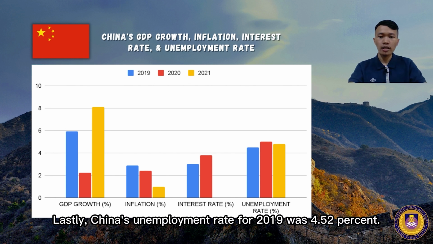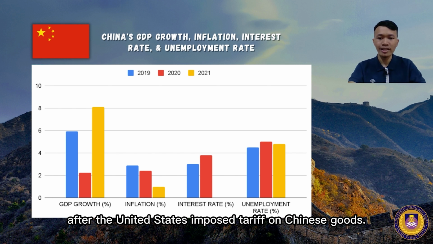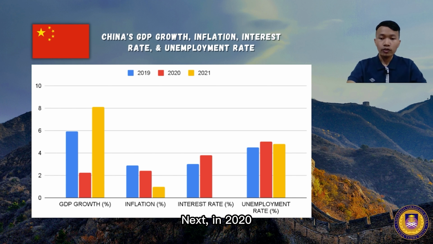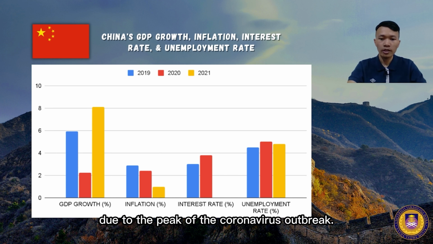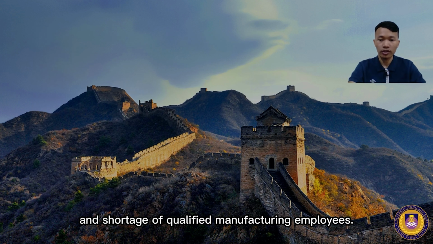Lastly, China's unemployment rate for 2019 was 4.52%. The job losses accelerated in mid-2018 after the United States imposed tariffs on Chinese goods. Next, in 2020, it was 5% as the economy slowed due to the peak of the coronavirus outbreak. Furthermore, in 2021, it was 4.82% due to the lack of jobs for graduates and shortage of qualified manufacturing employees.